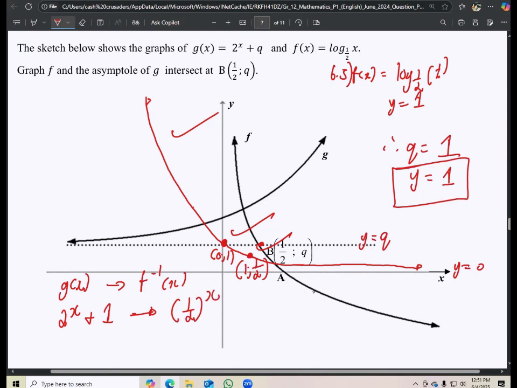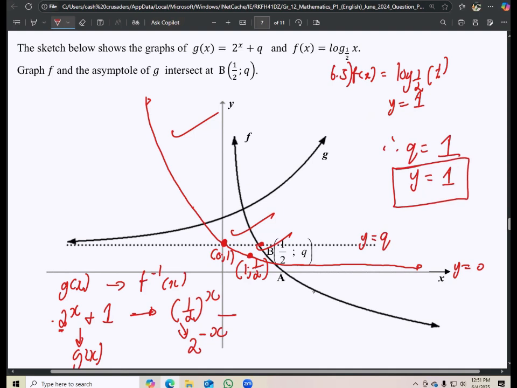Before we can comment on that, we need to make sure that they have the same base. The base here is 2, but we can make this 1 over 2 have the same base 2. So we change this to 2 to the exponent of negative x. Now we can see that we are talking about the same base. So G of X is this one, and the inverse of f of x is that one.